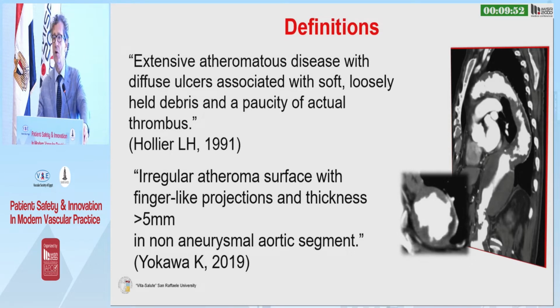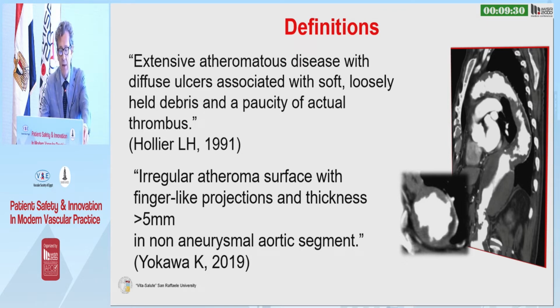So, first of all, what do we mean by shaggy aorta? Well, there are a number of definitions, such as the one you can find here: extensive atheromatous disease with diffuse ulcers associated with soft, loosely held debris and a paucity of actual thrombus. Or the following one, which is really important.